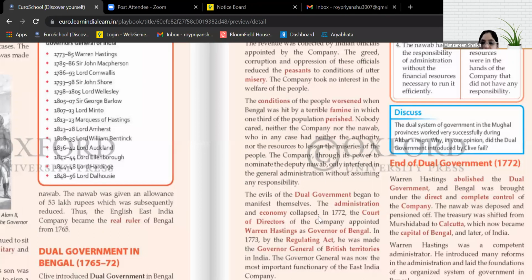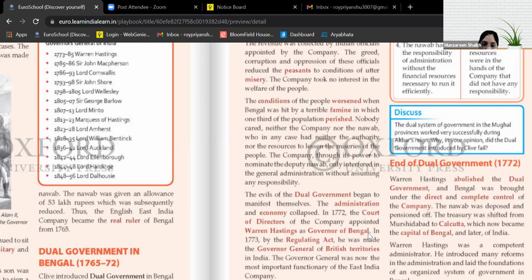First you'll underline. Done? Yes, ma'am. Okay. In the year 1772, the court of directors of the company appointed Warren Hastings as the governor of Bengal. Underline, Warren Hastings is very important. Why? You will come to know in the next paragraphs. So, the court of directors appointed Warren Hastings as the governor of Bengal.